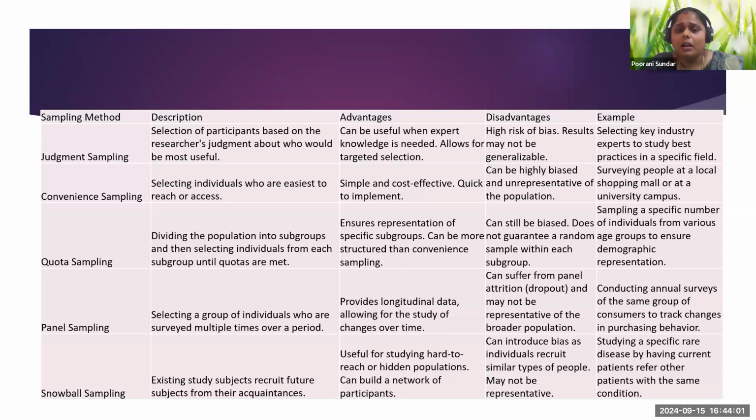Quota sampling ensures the representation of specific subgroups, which can be more structured than convenience sampling, but it still can be biased, and does not guarantee random sampling within each subgroup.